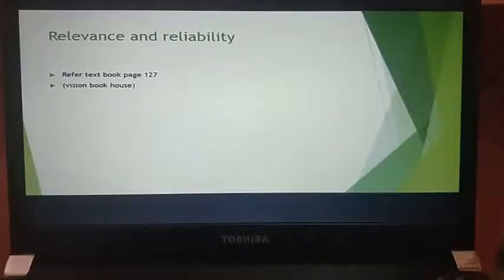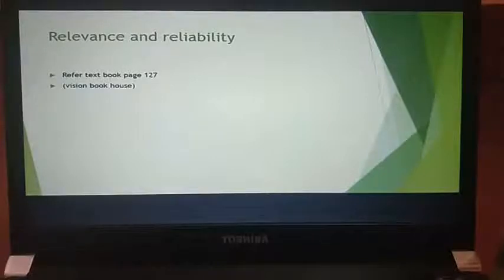Now what about reliability? The reliability of evidence depends on the nature and source of the evidence. That is, from where and in which circumstances you are obtaining information. For example, evidence obtained from a knowledgeable source that is independent of the company is more reliable than evidence obtained from internal company sources. It is better to obtain it from a source independent of the company than from the company's own sources. That was an example.